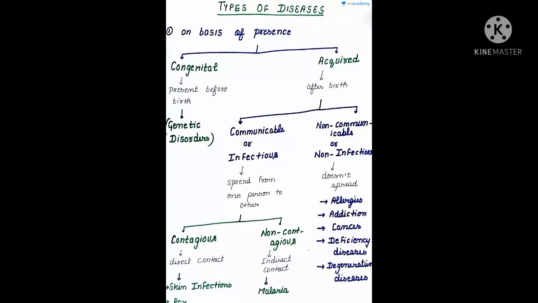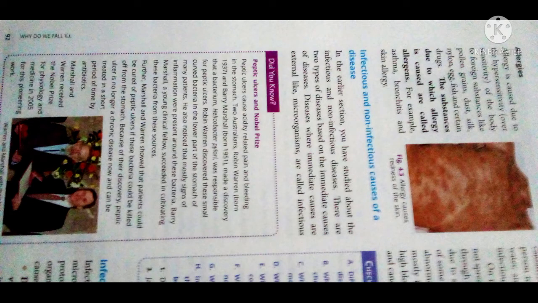In the acquired, we have discussed the communicable and non-communicable. In the non-communicable, we have seen that some diseases cannot be spread by mild touch or by touching each other. These kinds of disease are called non-communicable or non-infectious disease, in which we have discussed deficiency disease and degenerative disease. Now we will start allergies.